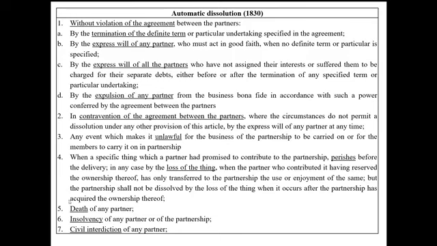Yung number 5 is death of any partner. By the way, I think yung death kasi under the law, there are two kinds of death. May tinatawag na actual death saka yung presumptive death. In my opinion, yung death of any partner dito, I'm referring to actual death, not presumptive death. Kasi pag presumptive death, kailangan ng judicial declaration yan. Another is insolvency of any partner or the partnership.